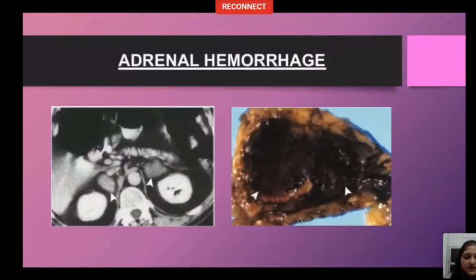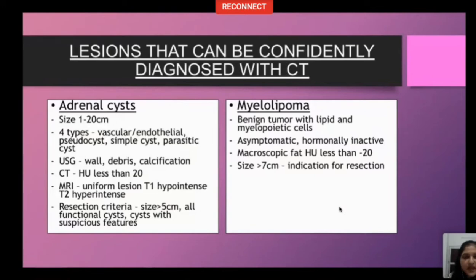Adrenal hemorrhage, another picture with hyperdense lesions in both adrenals, and the same macroscopic images also shown. Another two lesions that we can easily diagnose with CT and be confident about it are adrenal cyst and myelolipoma. Cysts have cystic density on CT and there are four types: vascular endothelial, pseudocyst, simple cyst and parasitic cyst.